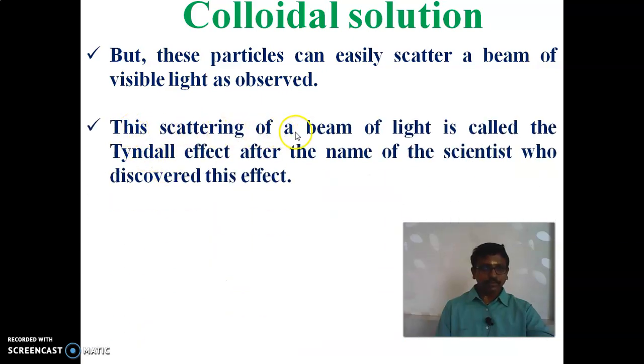This scattering of a beam of light is called the Tyndall effect, named after the scientist who discovered this effect.